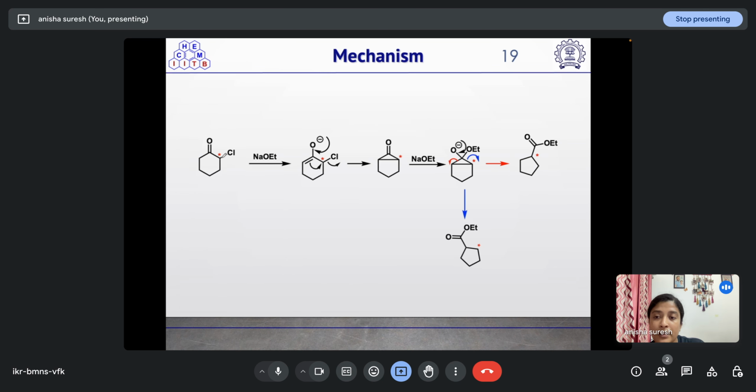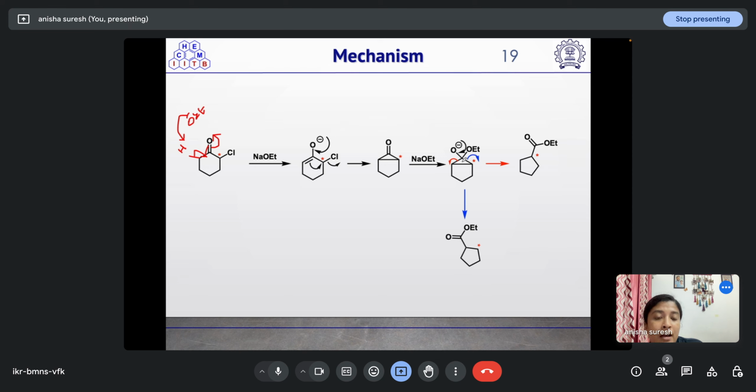So we have this compound in the presence of NaOEt. The proton here will be abstracted by OEt minus, resulting in the formation of this enolate, and once it falls back, this carbon-carbon bond will attack the antibonding orbital of C-Cl, resulting in the removal of Cl minus, and the formation of the cyclopropanone. Then OEt minus will attack this carbonyl carbon, resulting in the formation of this tetrahedral intermediate.